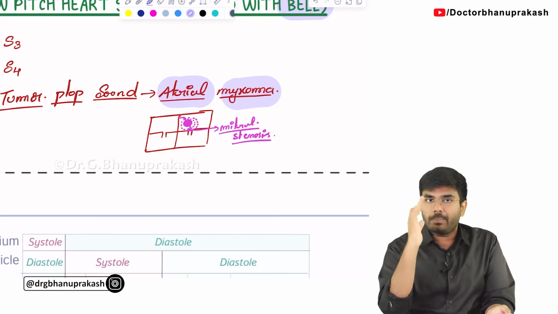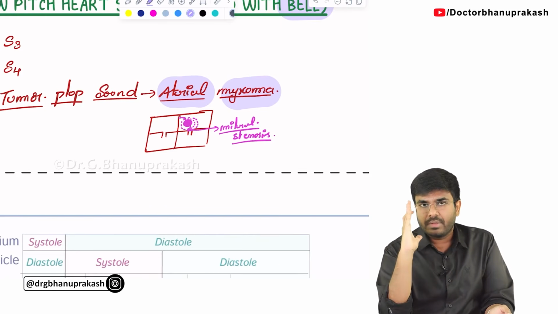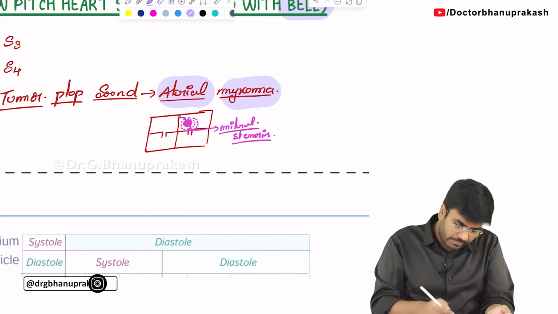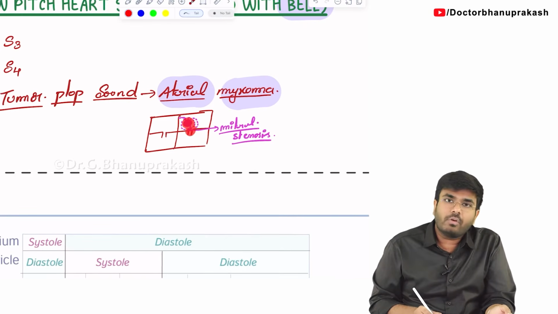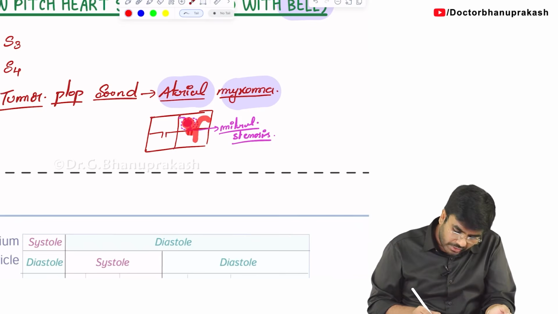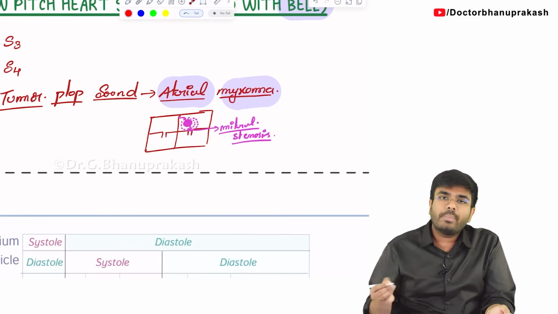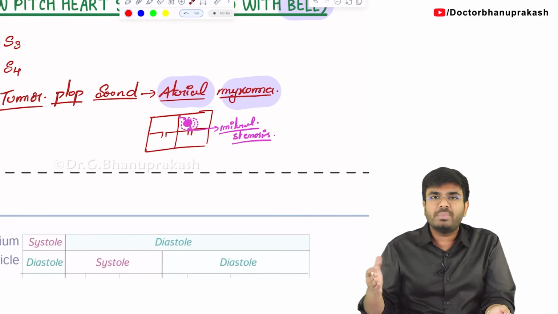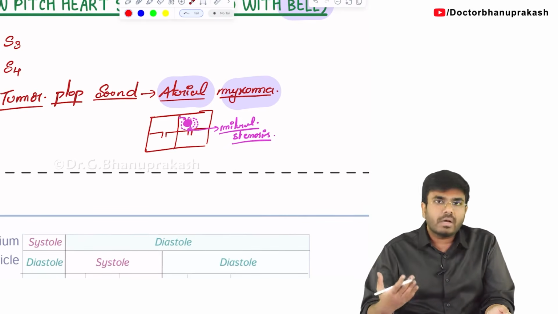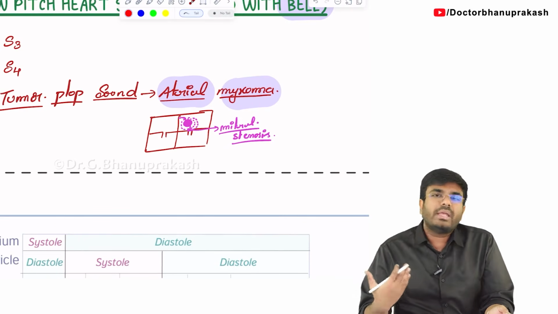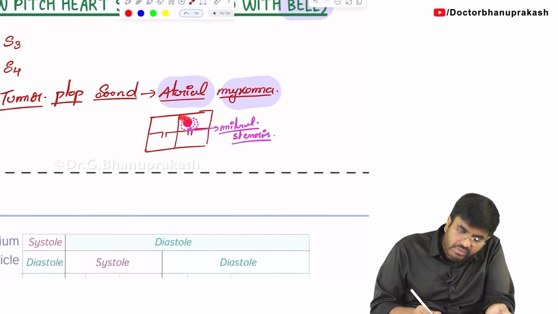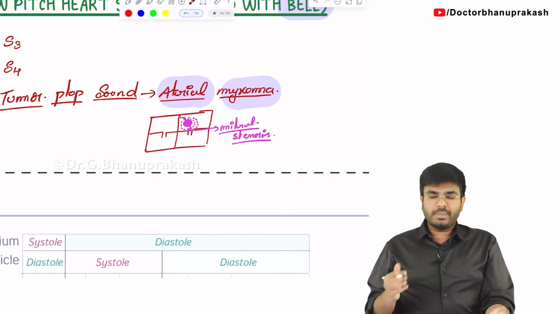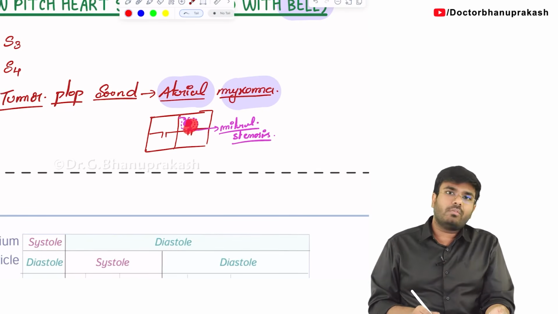Standing. Whenever the person is standing, listen carefully, because of the gravity, what happens? This tumor will come and block the mitral valve. So, do you think the blood can go into the left ventricle? No. What will happen to the stroke volume? It decreases, cardiac output decreases, BP decreases. So there will be dyspnea or lightheadedness. Whenever the person is in standing position, this tumor will block the mitral valve orifice, leading to mitral stenosis kind of features.